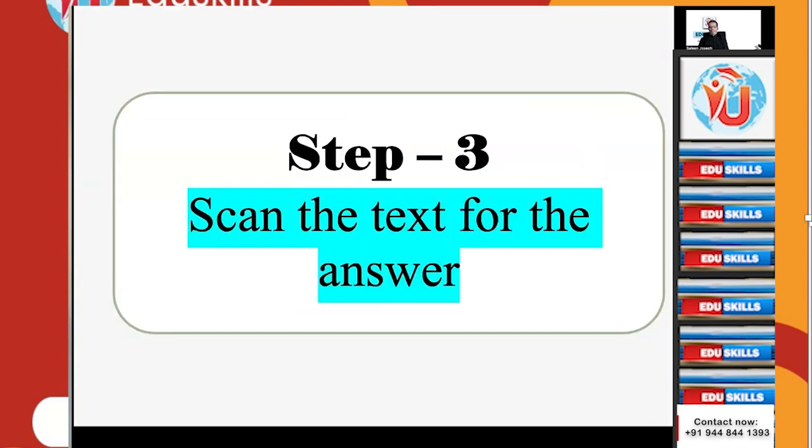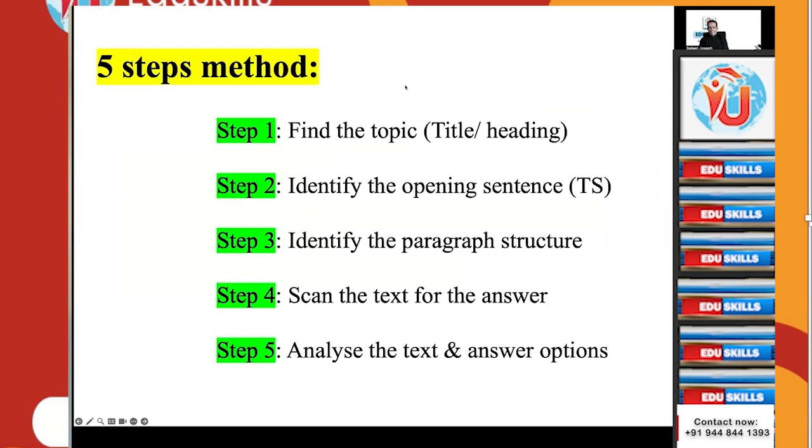Now, step number 3: scan the text for the answer. When you scan, as I taught you in the previous session, there are 5 steps. First step, find the topic. Again, just read the topic, focus on the topic because that's very important, the title or heading. Step 2, identify the opening sentence, that is the topic sentence. What does it speak? Normally, the gist or the main idea of the whole text or the paragraph is in the topic sentence, that generally it is in the first sentence. Step 3, identify the paragraph structure. Step 4, scan the text for the answer. Now you have to scan the text for the answer. Step 5, analyze the text and answer options.